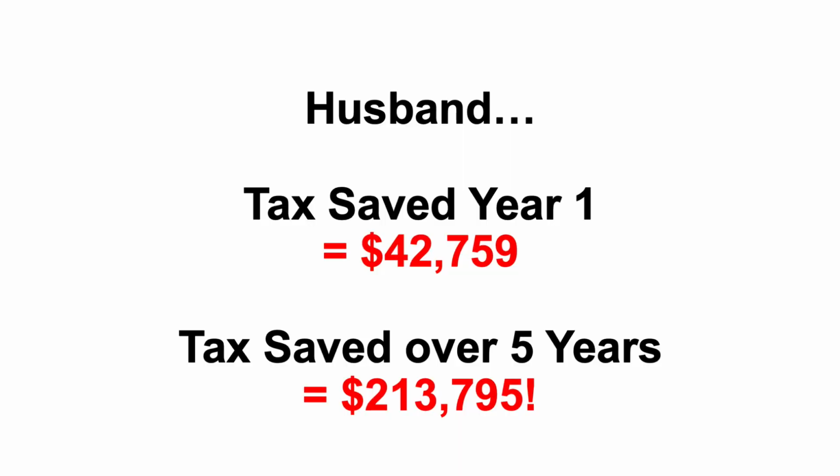This simple case study illustrates that by using a testamentary trust, just in year 1 alone, the husband is able to save $42,759. Over a 5-year period, and ignoring the effects of compounding, the total savings will be over $213,795. It's important to note that funds in a testamentary trust that are distributed to children do not need to be paid to those children and can be used for things such as the children's school fees, clothing, medical expenses, healthcare, and all of the other needs for the children.